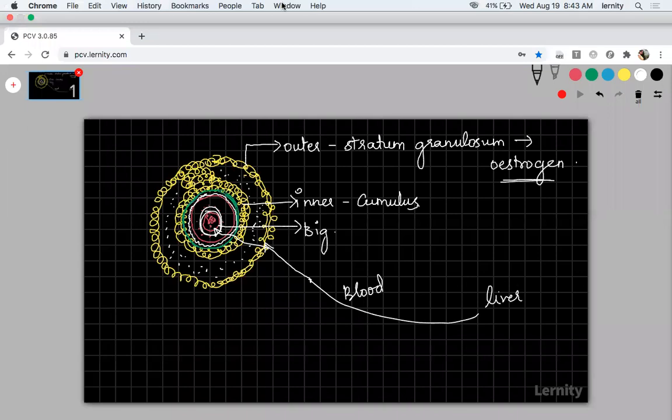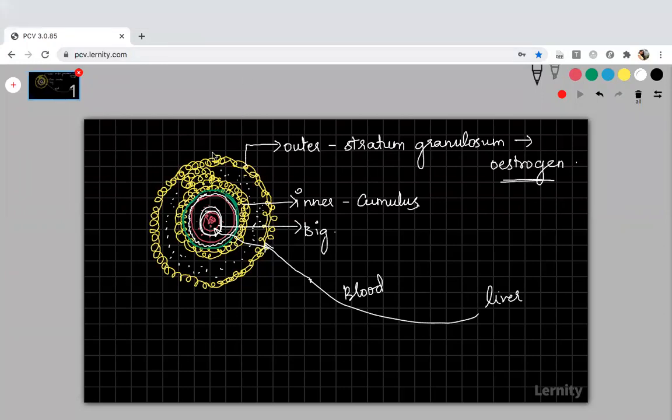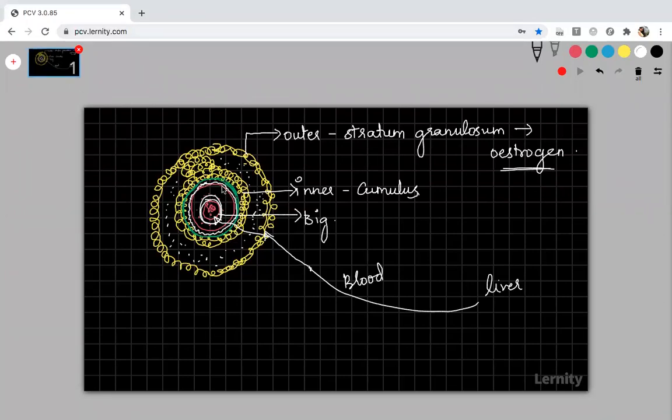After moving to the corner, it will start undergoing meiotic cell division, that is the reduction division. The first division is meiosis 1. When the first division is occurring, the primary oocyte will divide into one bigger cell and one smaller cell. These two are unequal cells, meaning they will not be of similar size. The bigger cell is called the secondary oocyte and the smaller one is called the polar body. The polar body, being non-functional, will be pushed to the perivitelline space. Only the bigger cell will remain inside.